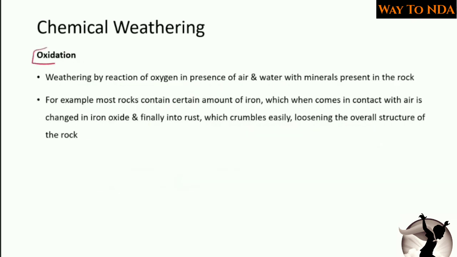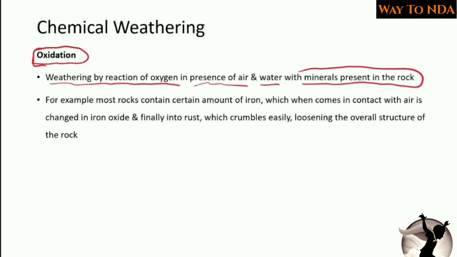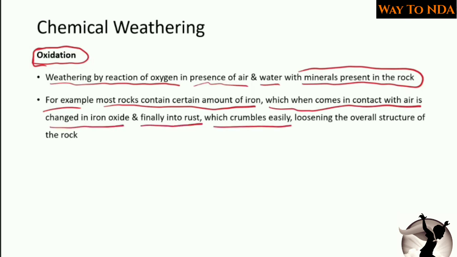Now let's see something about the oxidation. So oxidation is weathering by reaction of oxygen in presence of air and water with minerals present in the rock. Okay, for example, most rock contains a certain amount of iron, which when it comes in contact with air is changed into iron oxide and finally into rust, which crumbles easily, loosening the overall structure of the rock.